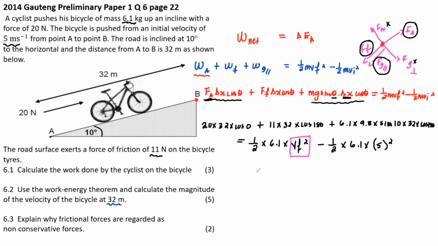So to find vf, it's going to be 3,24 meters per second. I don't have time to do the actual math on the calculator. The answer is specific. It is 3,24.